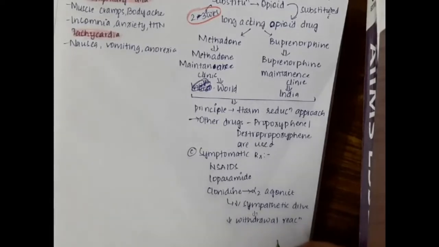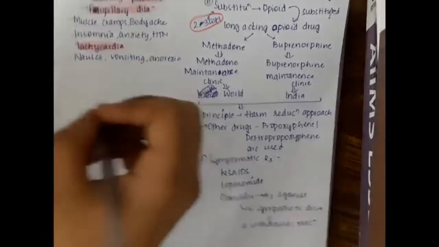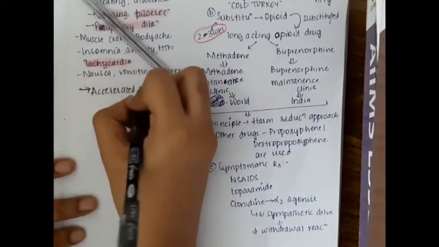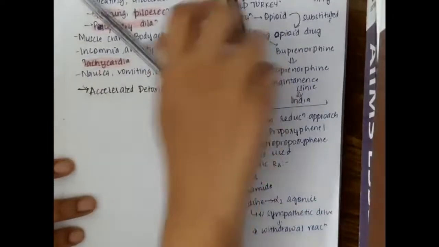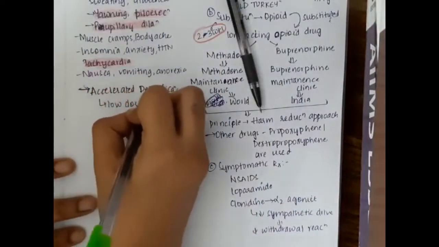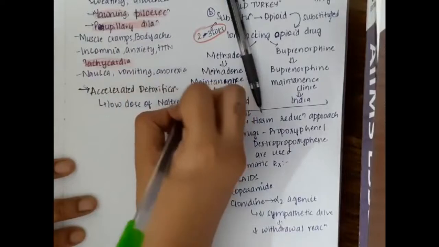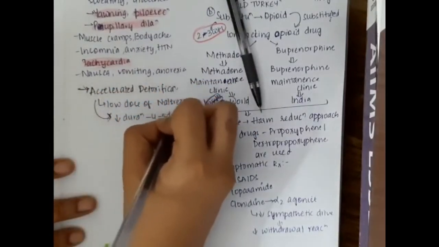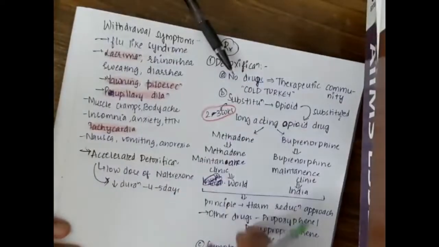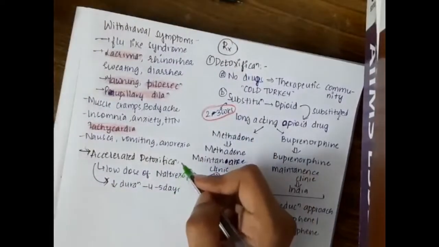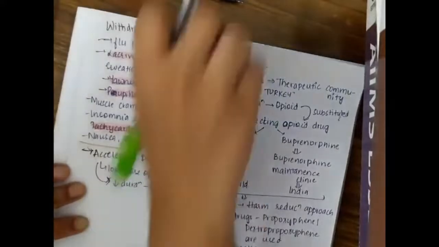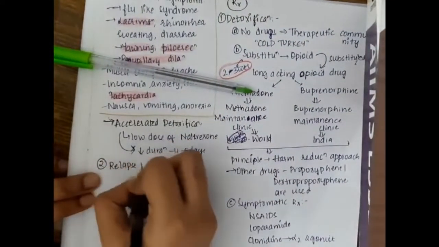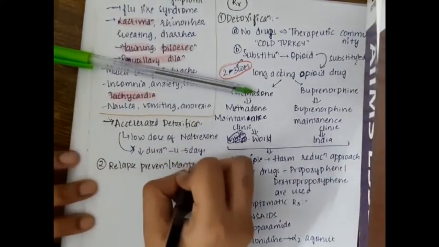Then we also have accelerated detoxification. In accelerated detoxification, we give a low dose of naltrexone for a duration of 4 to 5 days. That is, the detoxification is done in a faster time, because in buprenorphine or methadone we require at least 2 to 3 weeks of duration, but here 4 to 5 days is sufficient.